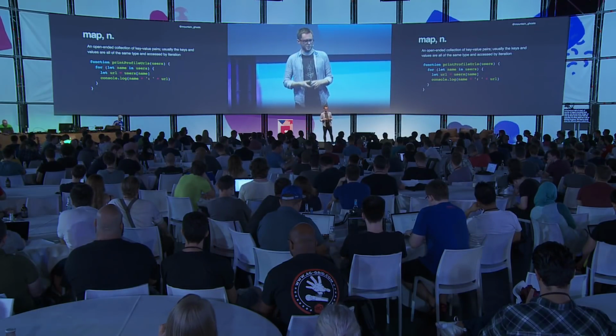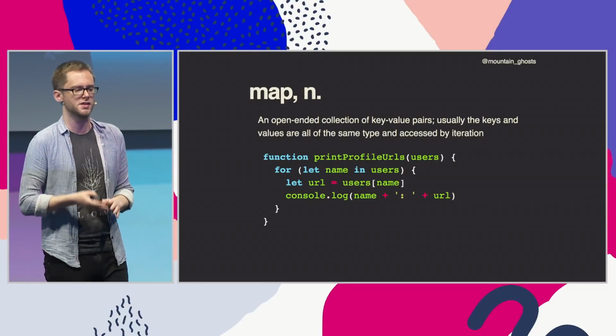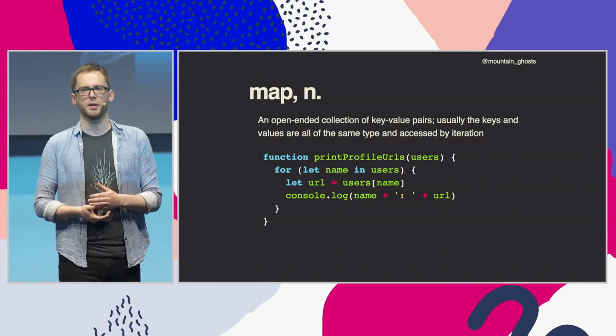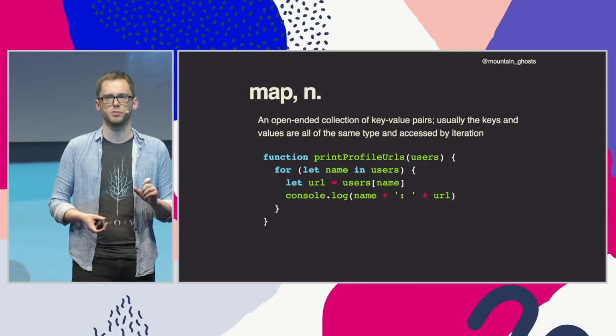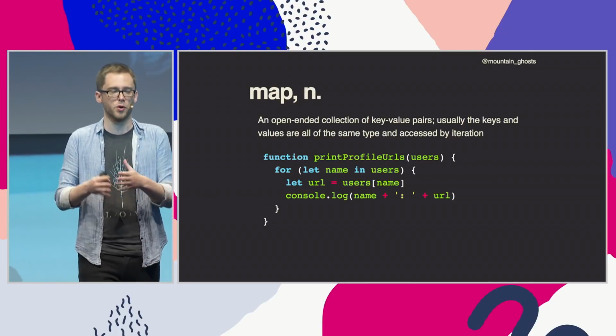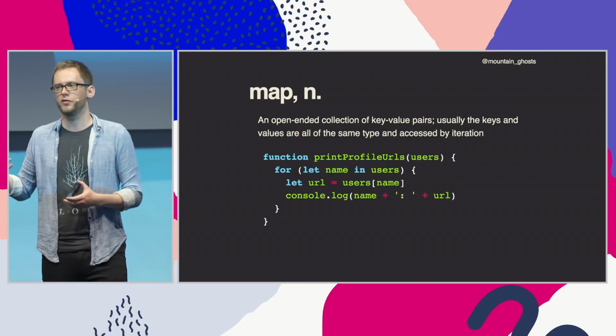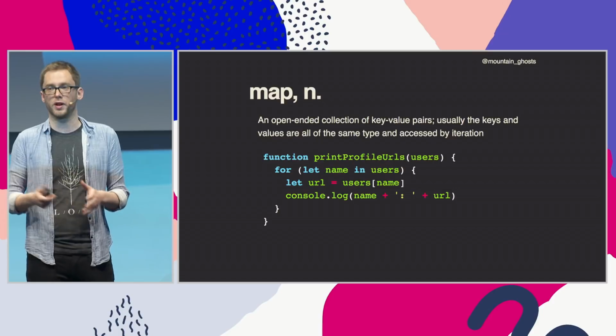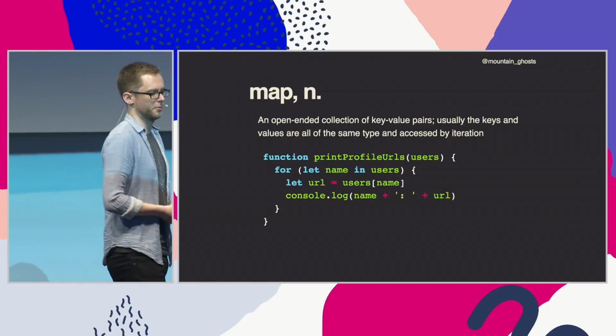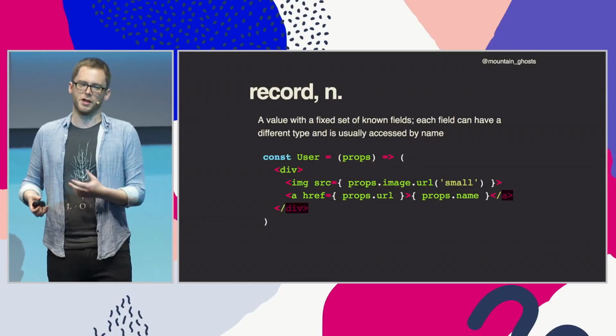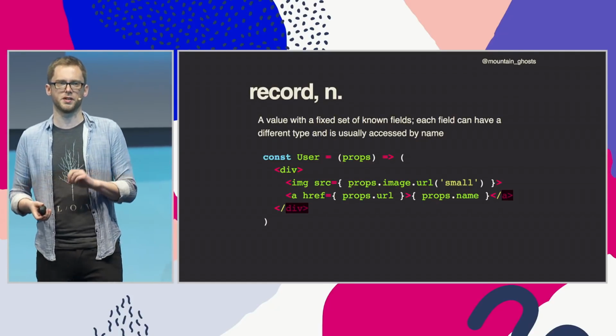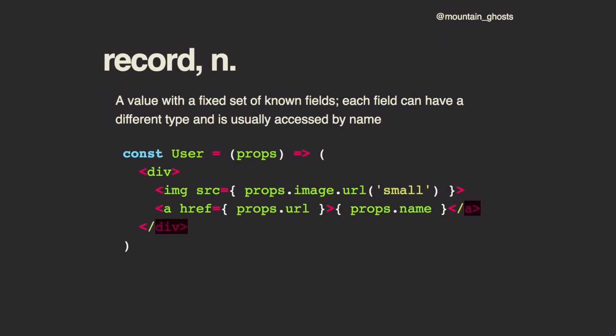So a map is an open-ended collection of key-value pairs, and typically the program doesn't care about what specific keys are in the object. It's just data, and whatever is there gets processed. So typically, if your program is just iterating over an object and processing whatever it contains, you're using the object as a map. A record is a value with a fixed set of known fields where the fields can have different types, and the program usually cares about specific fields within an object. So the props you pass to a React component are a good example of this. You don't just iterate over them and do the same thing with all the fields. You'll usually pick out specific fields and put them in specific places in your UI.